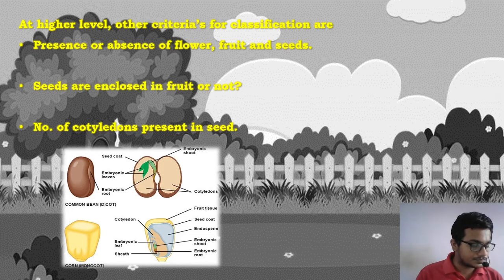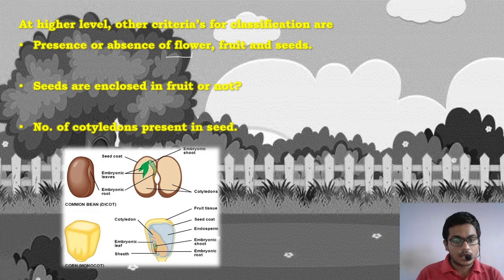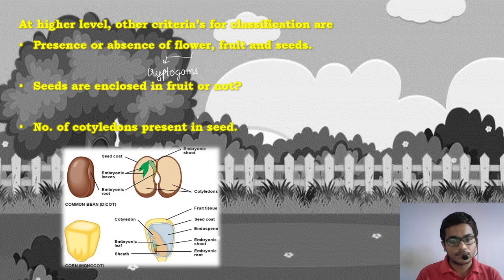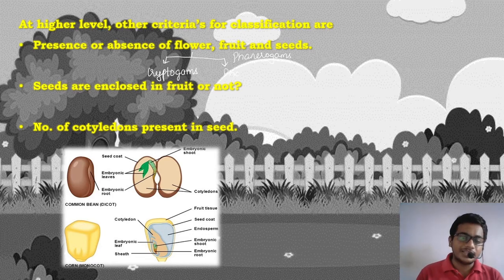Now, see, depending on whether a flower is present in a plant or not, plants are classified under two types. That is, cryptogams, and second, it's not visible here, I'll write it above, second is phanerogams. Now, in phanerogams, depending on whether the seed is enclosed in a fruit or is bare upon the plant, the plants are classified into two categories.